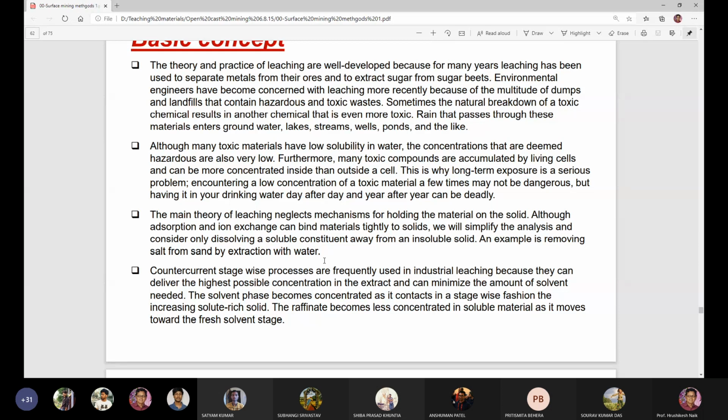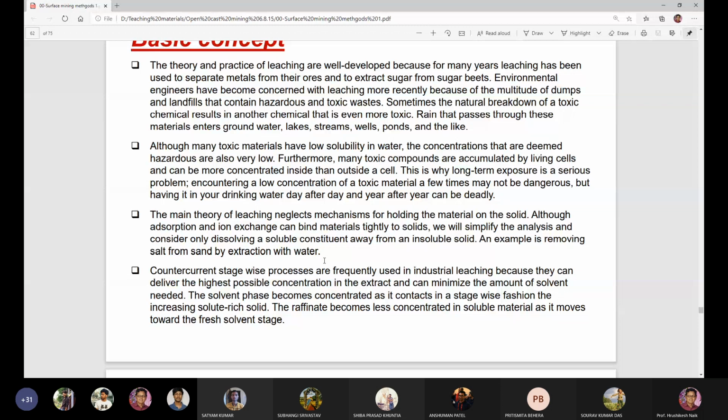So the counter current stage wise processes are frequently used in industrial leaching because they can deliver the highest possible concentration in the extraction and can minimize the amount of solvent needed.